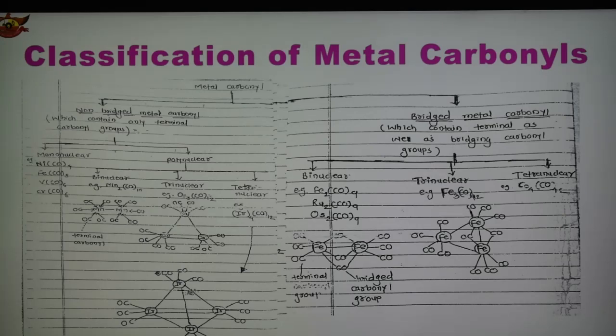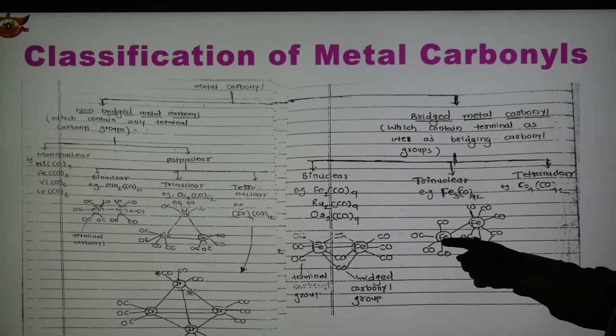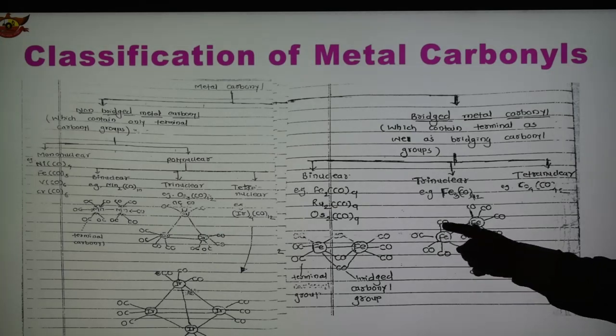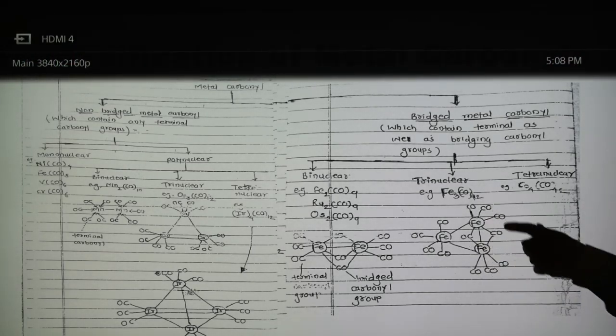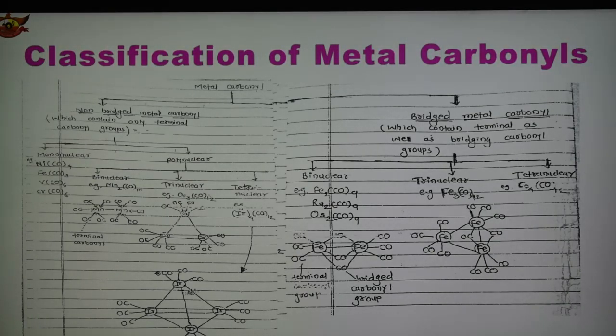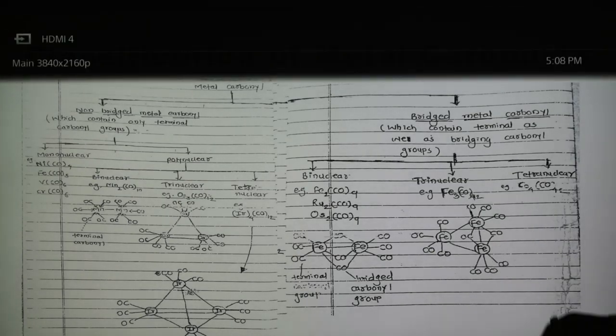So there are 2 bridging and 10 terminal carbonyls, a total of 12, in this Fe3(CO)12.